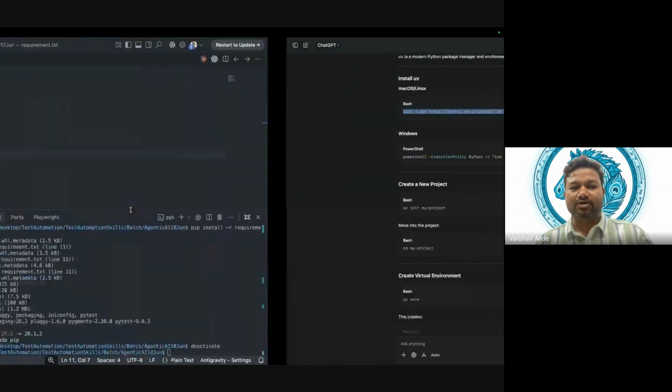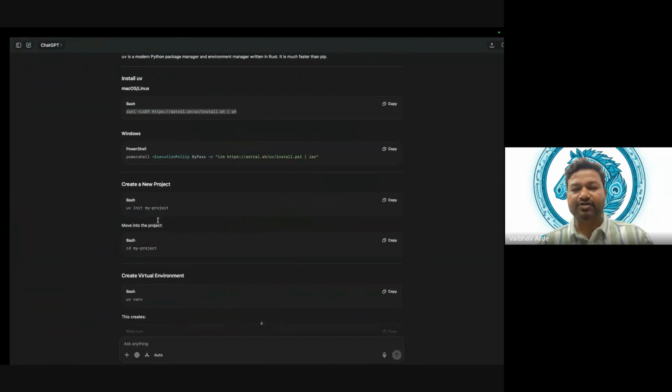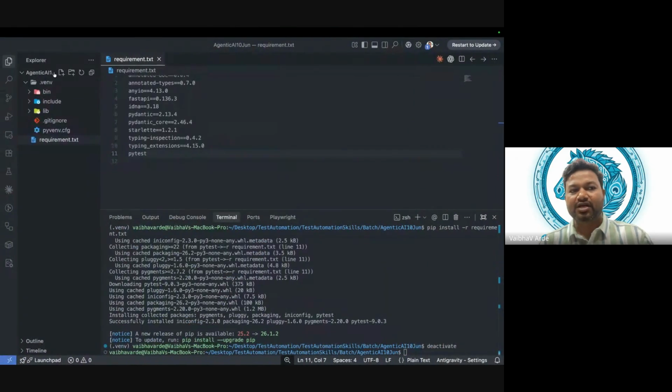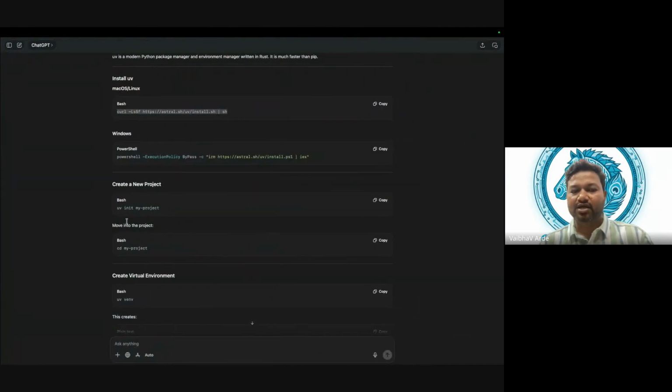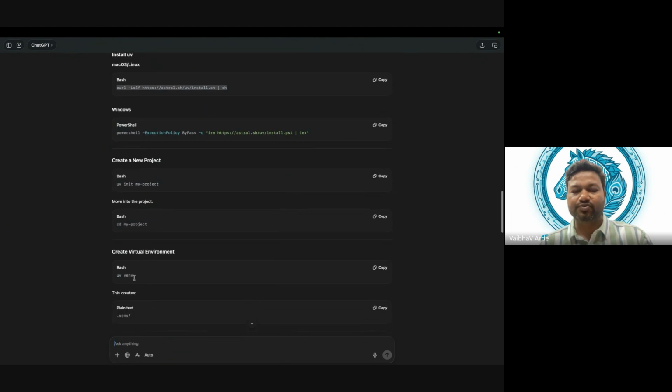We already created this Agentic AI 10th June workspace, but in UV we can say uv init my project. The project name we can give, and it will create a folder, and inside that folder it will create all the stuff.